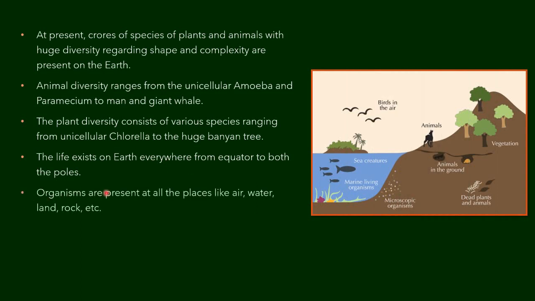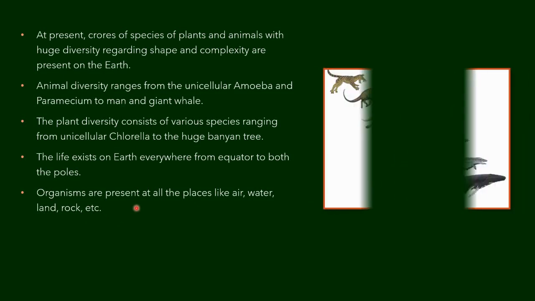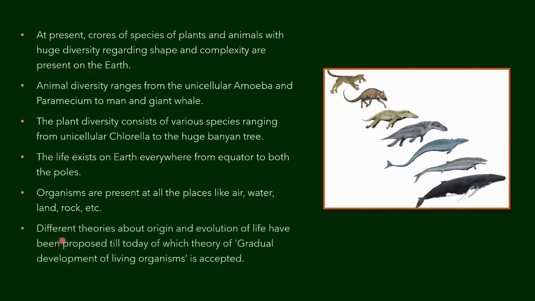And there are organisms present at all places like air, water, land, rock. That is, you see life in the biosphere. At every corner of the biosphere, we can see life is surviving. Different theories about the origin and evolution of life have been proposed. So many theories about how life came into existence have been proposed. But today, the theory of gradual development of living organisms is the widely accepted one.